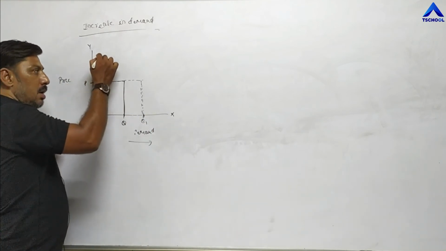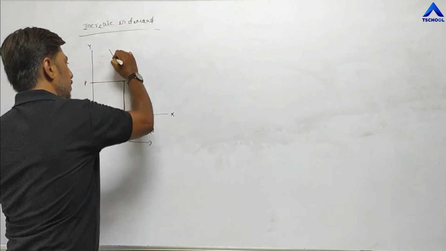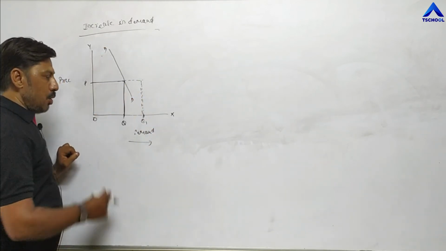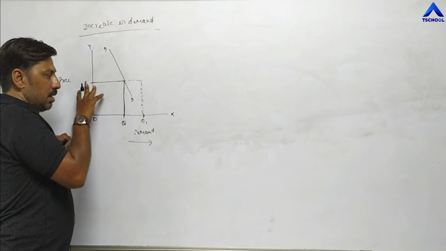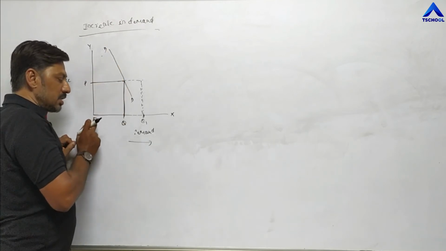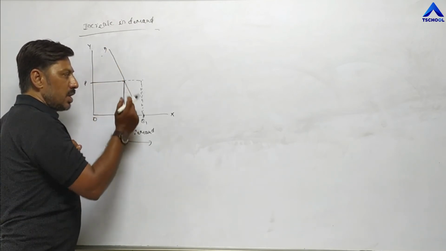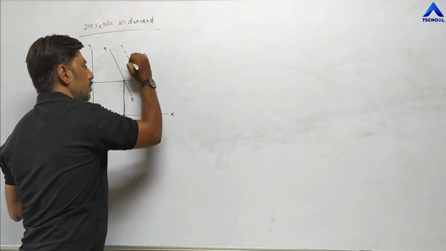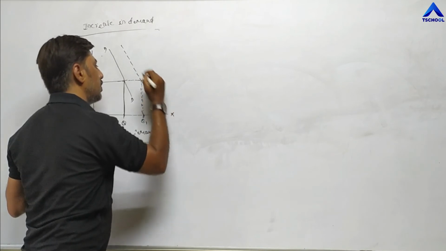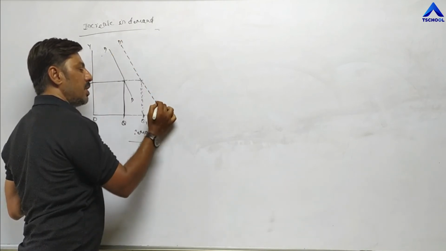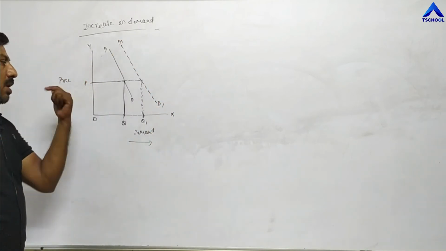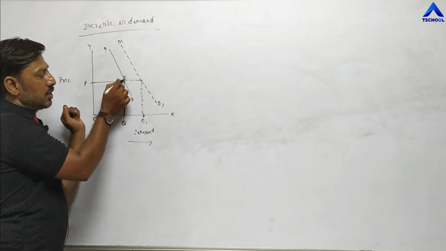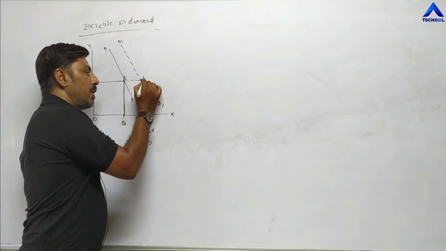The earlier demand curve is D, but now, price remaining the same, due to other factors demand increases from OQ to OQ1. That's why the new equilibrium point is here. The new curve is D1. Earlier the equilibrium point was E, but now the new equilibrium point is E1.